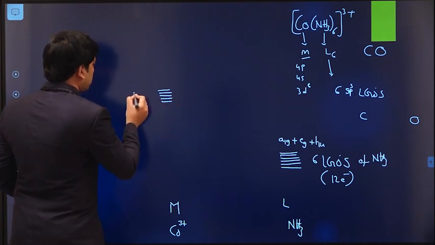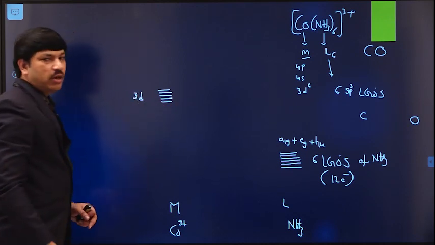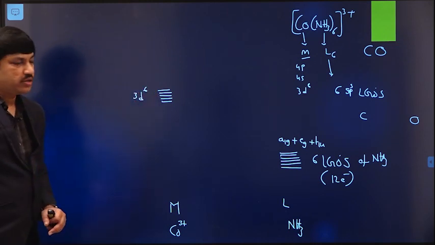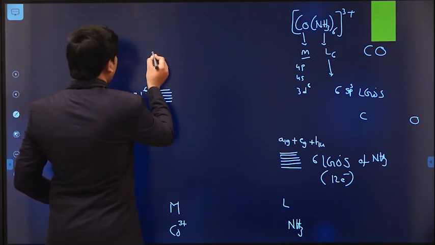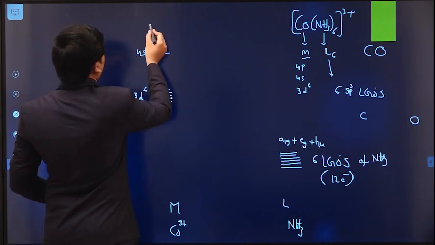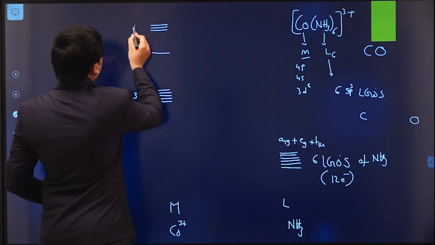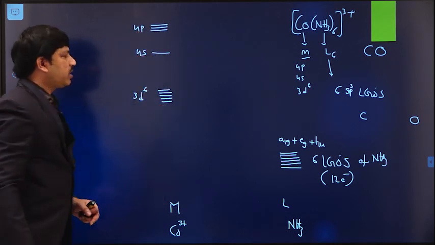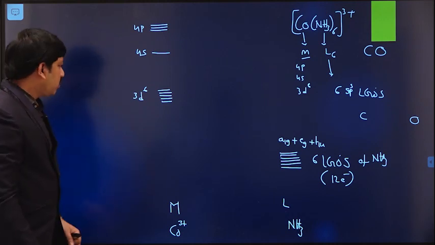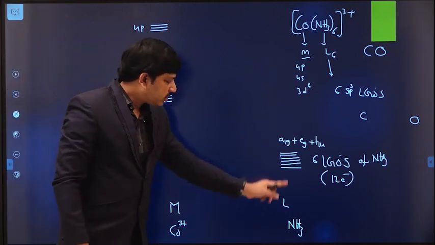These are the d orbitals available in the metal, and these d orbitals contain 6 electrons. And then we have a 4s, and then we have 3 4p orbitals like this. So these are the energies of the atomic orbitals of the metal center, and these are the ligand group orbitals.